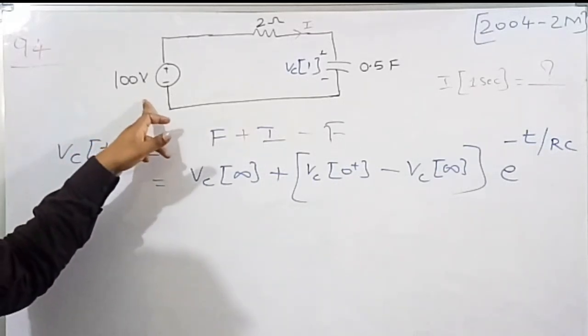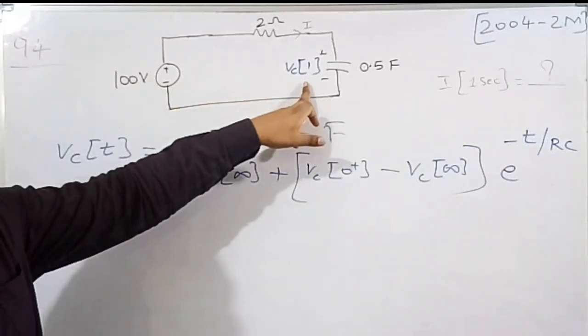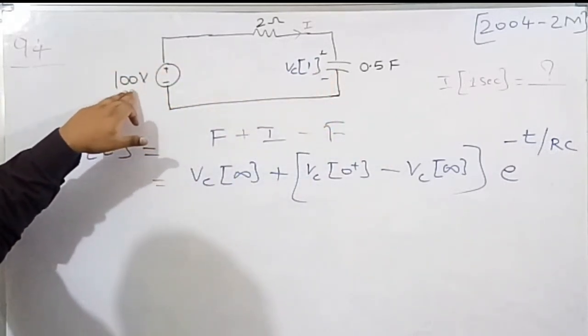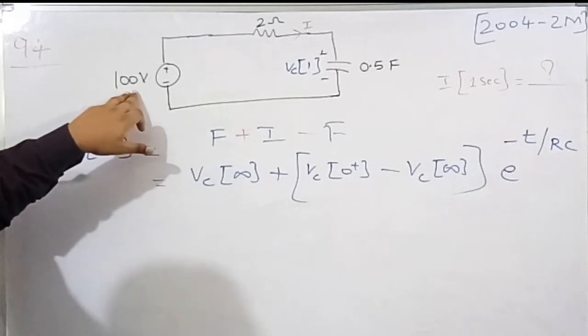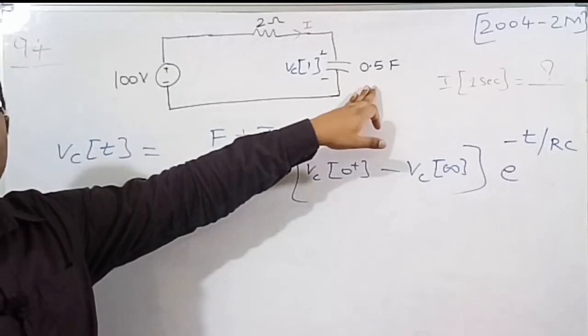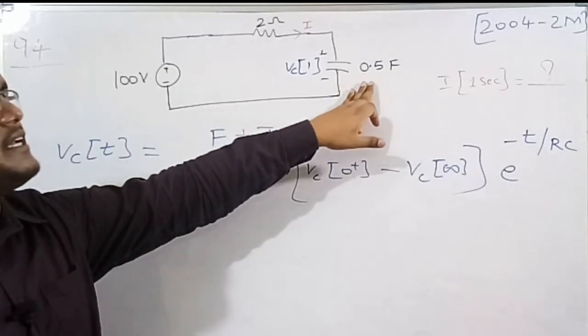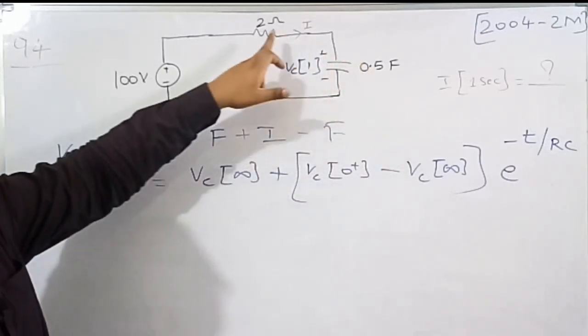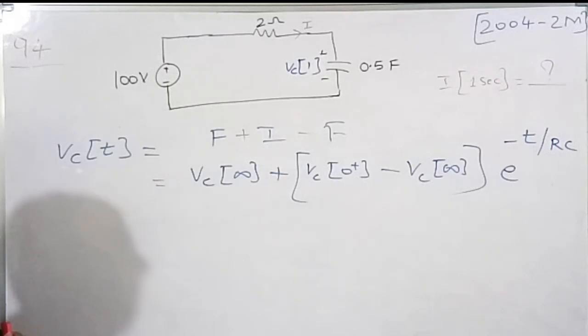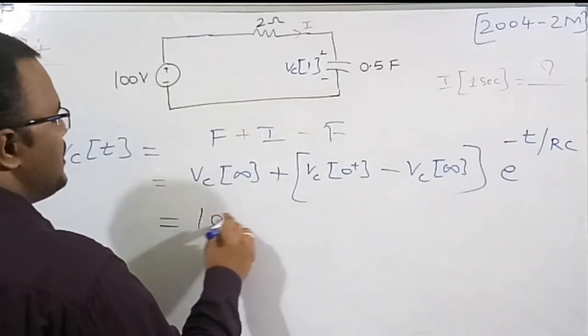VC of infinity, see here, the final value of the capacitor voltage will be equal to the supply voltage. So if we give a 100 volt supply, the voltage across the capacitor at final is 100 volt, then only the current in the whole circuit will be 0. That is the property of the capacitor. So at steady state, the value of the capacitor voltage is equal to the supply voltage, which is 100 volts. So therefore VC of infinity is equal to 100.